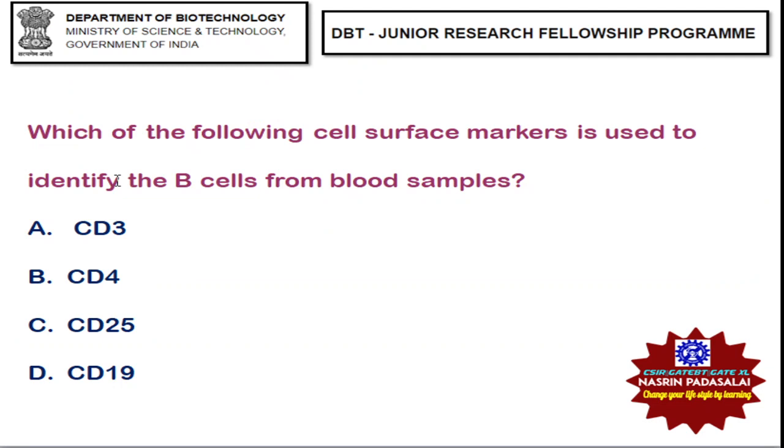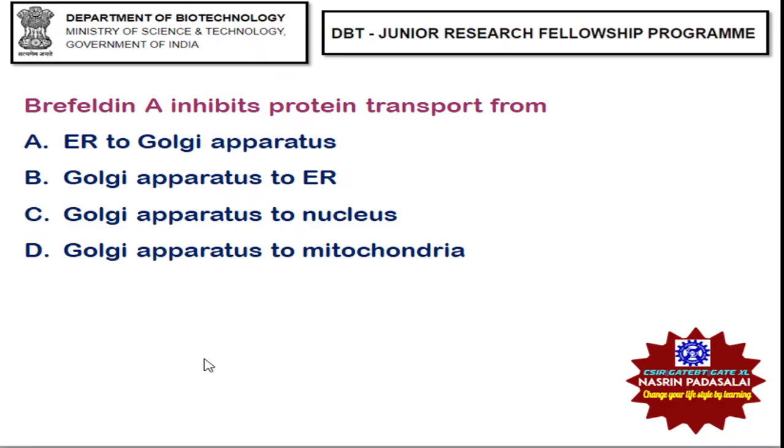So here the question is which cellular marker is used for identifying B cells from a blood sample, and ultimately the marker used is CD19. The rest of the markers like CD3, CD4 and CD25 are generally employed for identifying T cells from your blood sample.